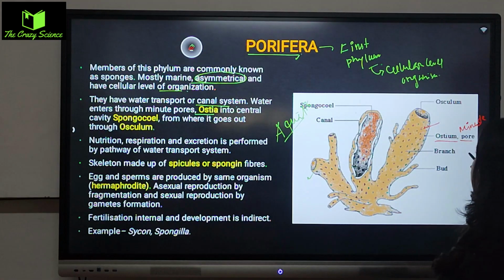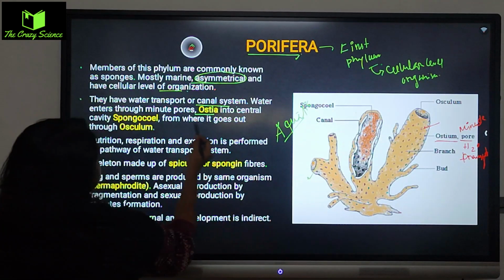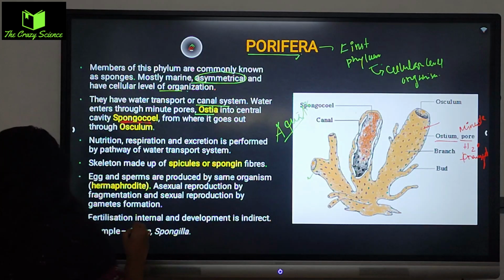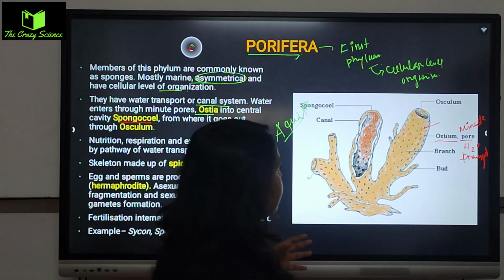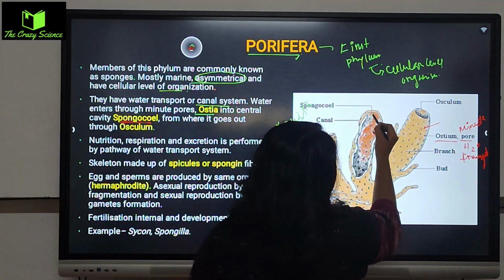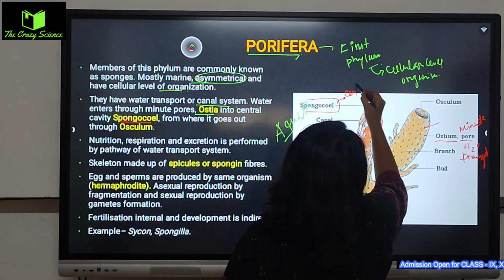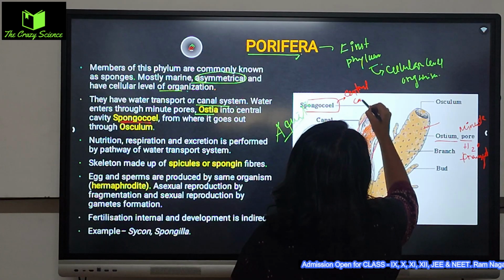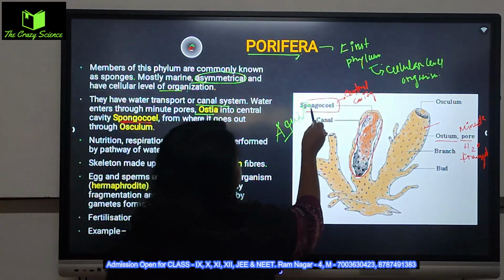So it's a water transport, an H2O transporter, a particular pore. The water goes in through the ostia into the central cavity of the spongiole. If I spread out the layer of Porifera, then you get to see a cavity like structure, and this cavity like structure is called the spongiole, the central cavity. It is called central because it is present in the middle part, right?